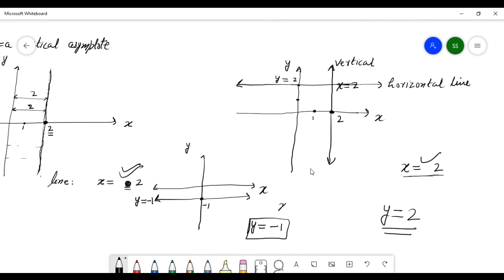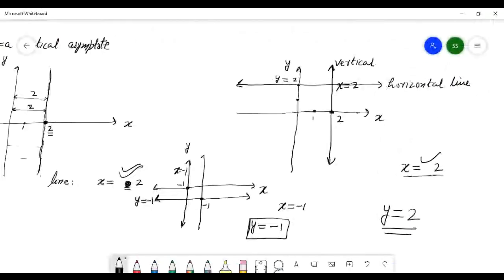And if you write x equal to -1, where? -1 here, so x equal to -1 is this line. You understand this or not? Is it clear or not? Yes. Same thing I am saying there. If the output y equals 2, it means this type of line, y equal to 2. Okay.